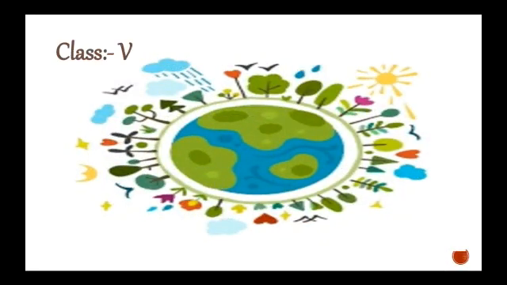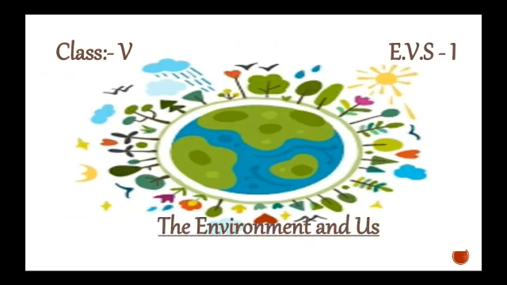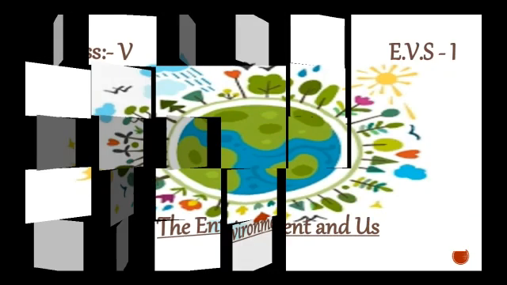Class 5, subject EVS 1, chapter number 18, the environment and us. Let us recap what we have studied in the earlier class. As I have explained to you about the meaning of abiotic. Abiotic means what? Can you tell me?